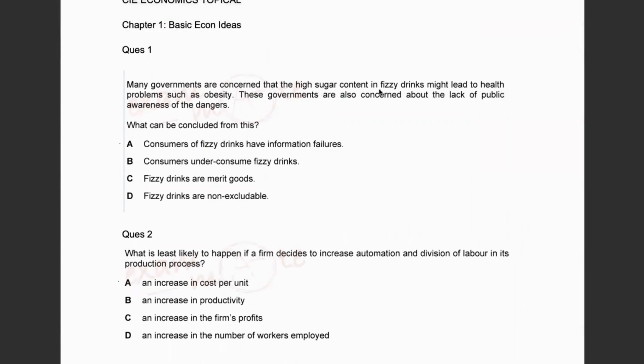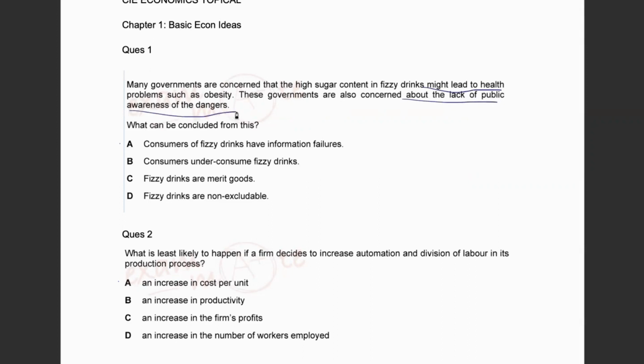in fizzy drinks might lead to health problems such as obesity. These governments are also concerned about the lack of public awareness of the dangers. So now understand the question here, which states that fizzy drinks might lead to health problems, and the governments are concerned that there is lack of public awareness of the dangers.